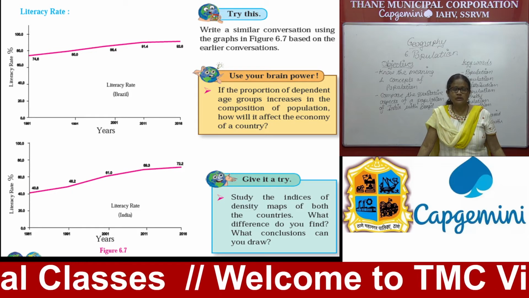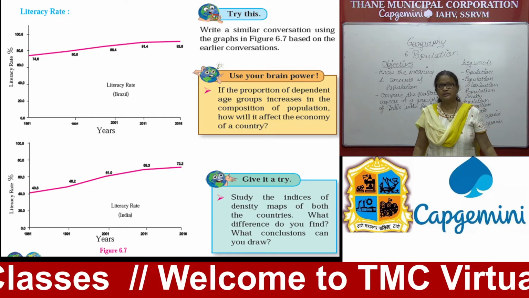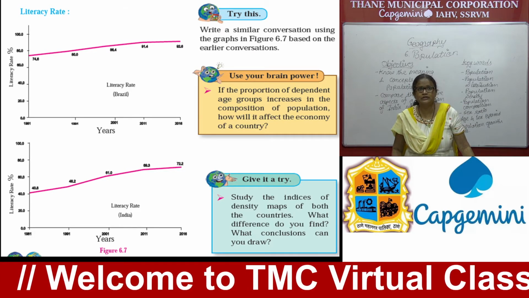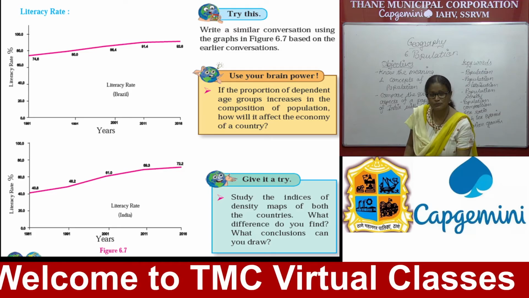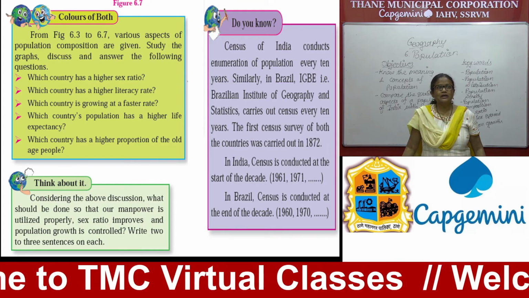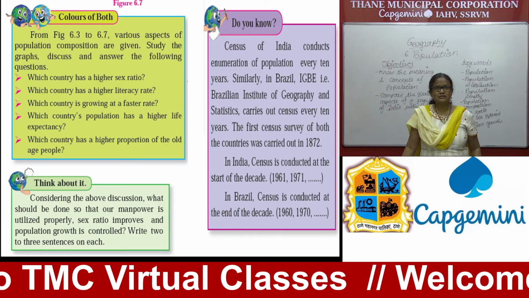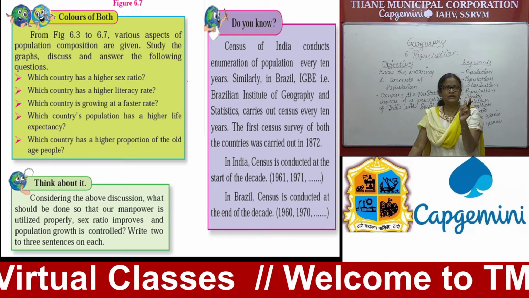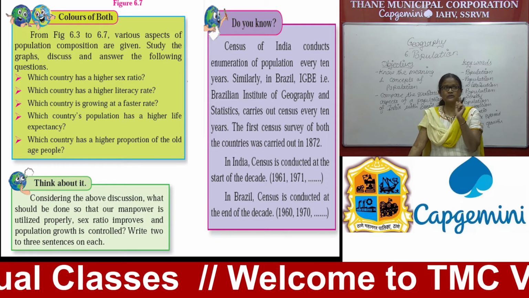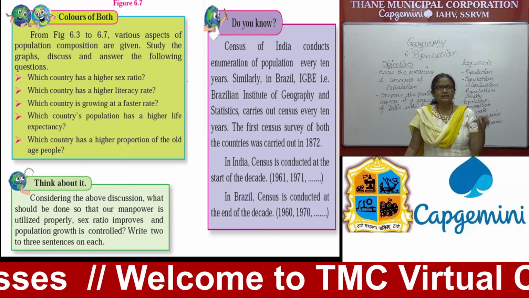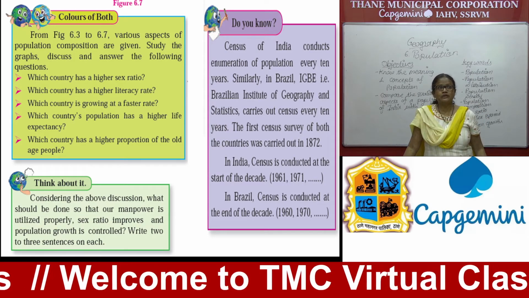So we have to work on it, and though the government is putting in many efforts, our literacy rate is still very slow. So please try to improve literacy rate. Okay, so these are some questions you have to attempt. Questions 6.3 to 6.7: various aspects of population composition are given, so study the graphs, discuss and answer the following questions.